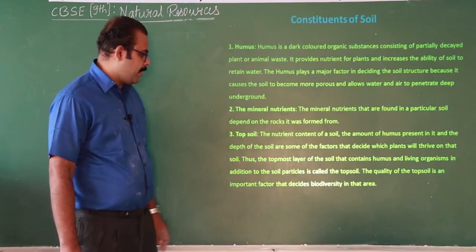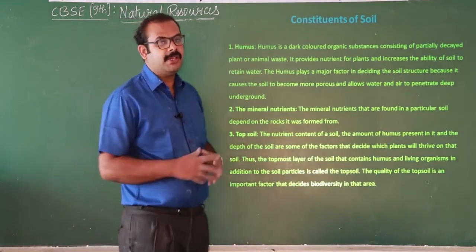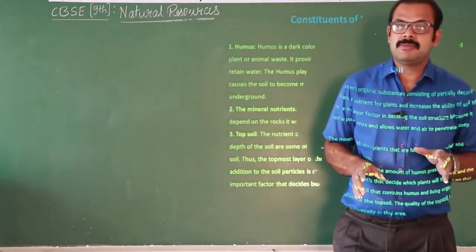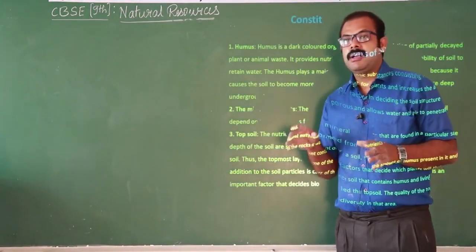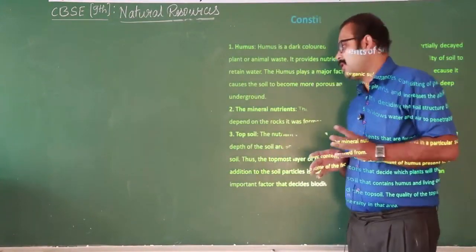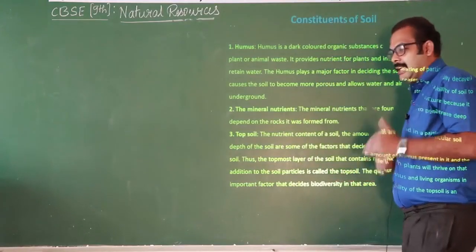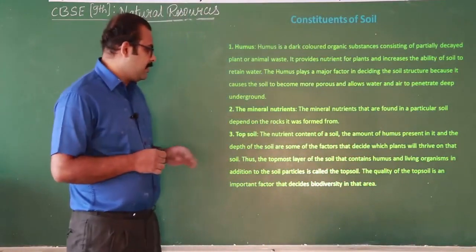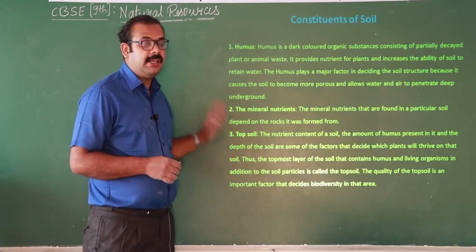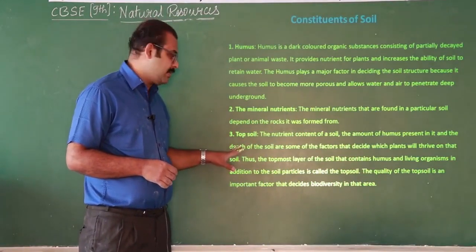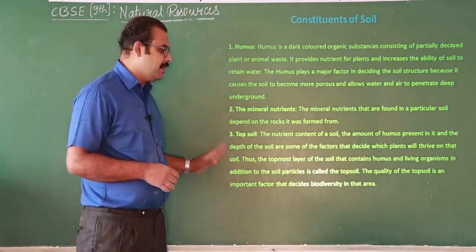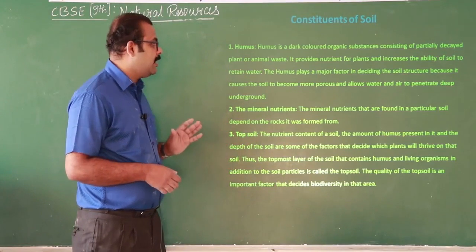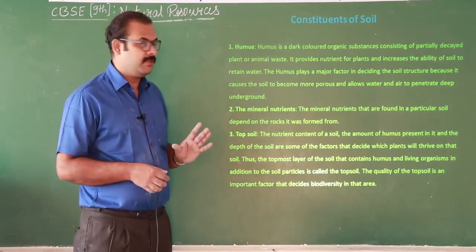So let's see the next point, topsoil. Topsoil refers to the humus and the living organisms. These constitute the topsoil. Here the depth of the soil also plays an important role. If the topsoil contains nutrients along with living organisms, it is very good for the growth of the plants. So these are the different constituents of soil.